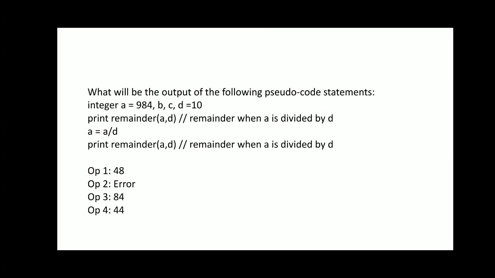Now the next question is, what is the output of the following pseudo code? We have A is equal to 984, B, C, D is equal to 10. So the remainder of A and D: 984 divided by 10, the remainder becomes 4. So the first value becomes 4, and then A is equal to A by D. The new value of A becomes 984 divided by 10, that is 98. So the remainder of 98 by 10 is 8. So the answer becomes 4 and 8, option 1.